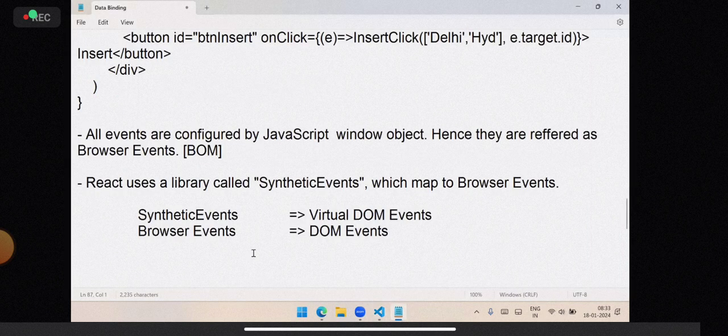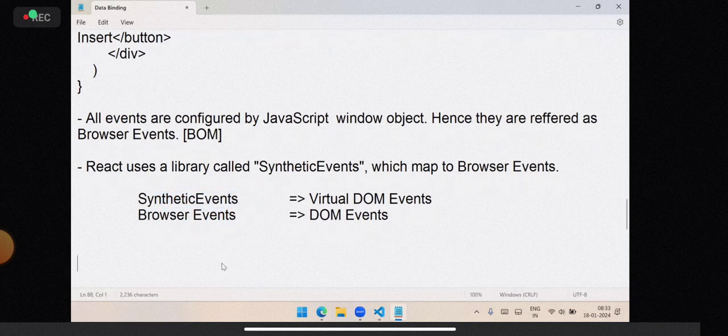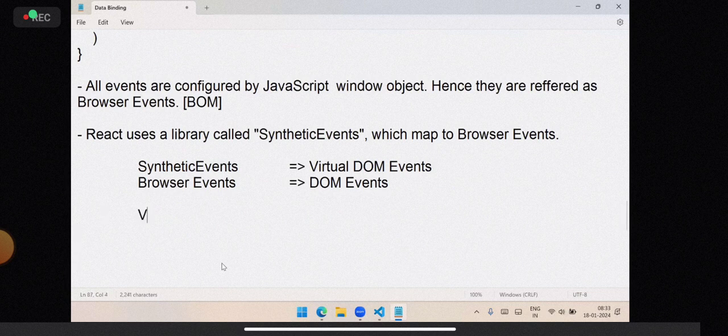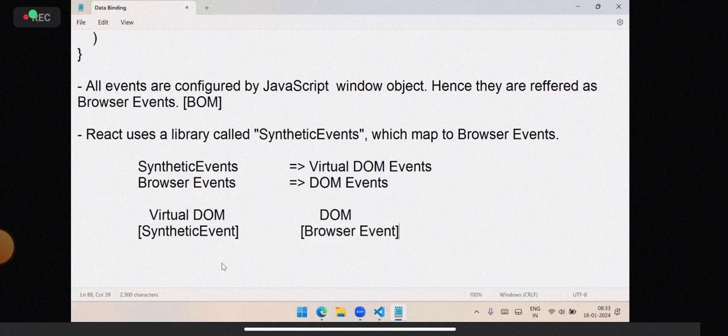So all events are synthetic events in React. They map to which events? Browser events. That means how do they actually look? So the virtual DOM uses synthetic events, and this is the virtual DOM and this is the DOM. This is the browser event. So how does it actually look?